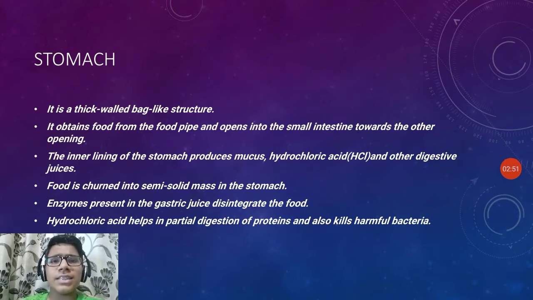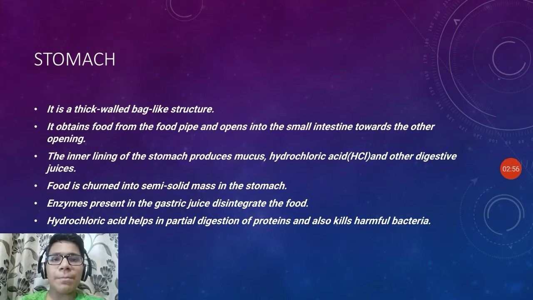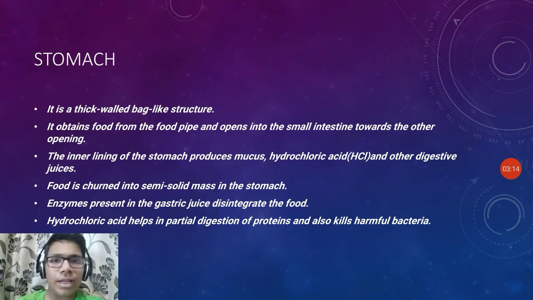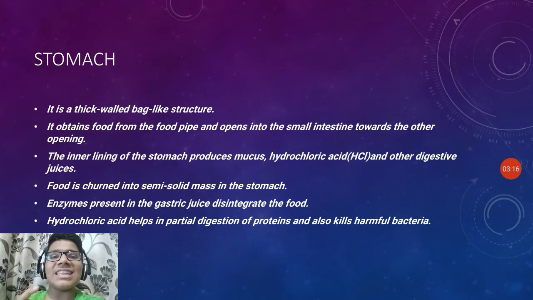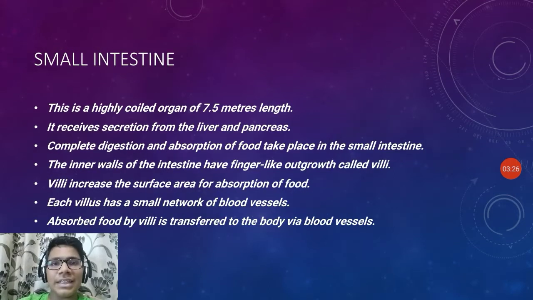Stomach. It is a thick walled bag-like structure. It obtains food from the food pipe and opens into the small intestine towards the other opening. The inner lining of the stomach produces mucus, hydrochloric acid, and other digestive juices. Food is churned into a semi-solid mass in the stomach. The enzymes present in the gastric juice disintegrate the food. Hydrochloric acid helps in the partial digestion of proteins and also kills harmful bacteria.